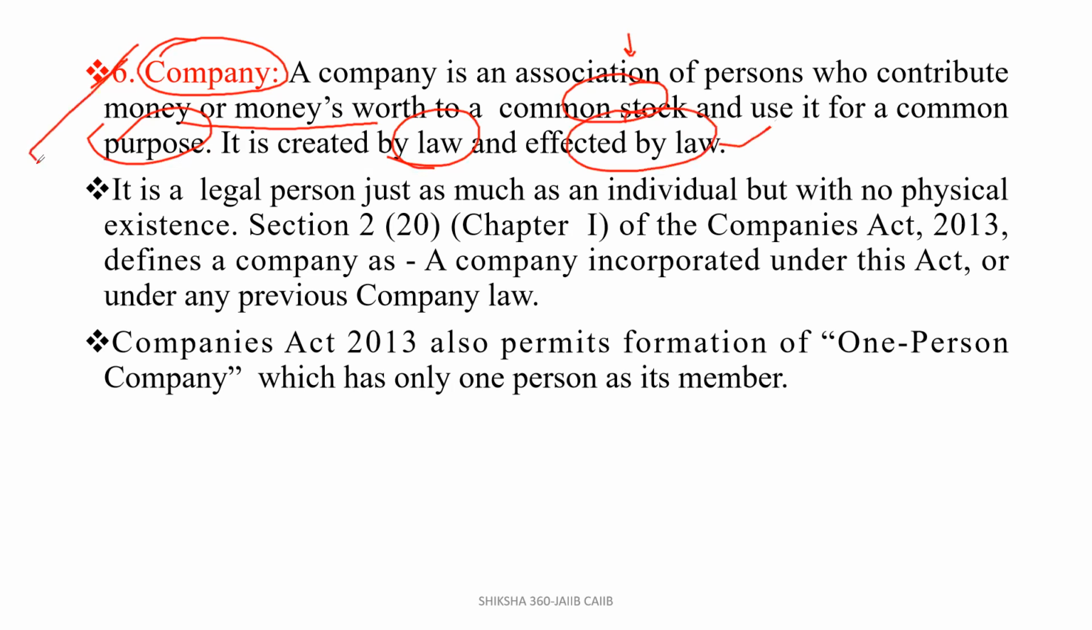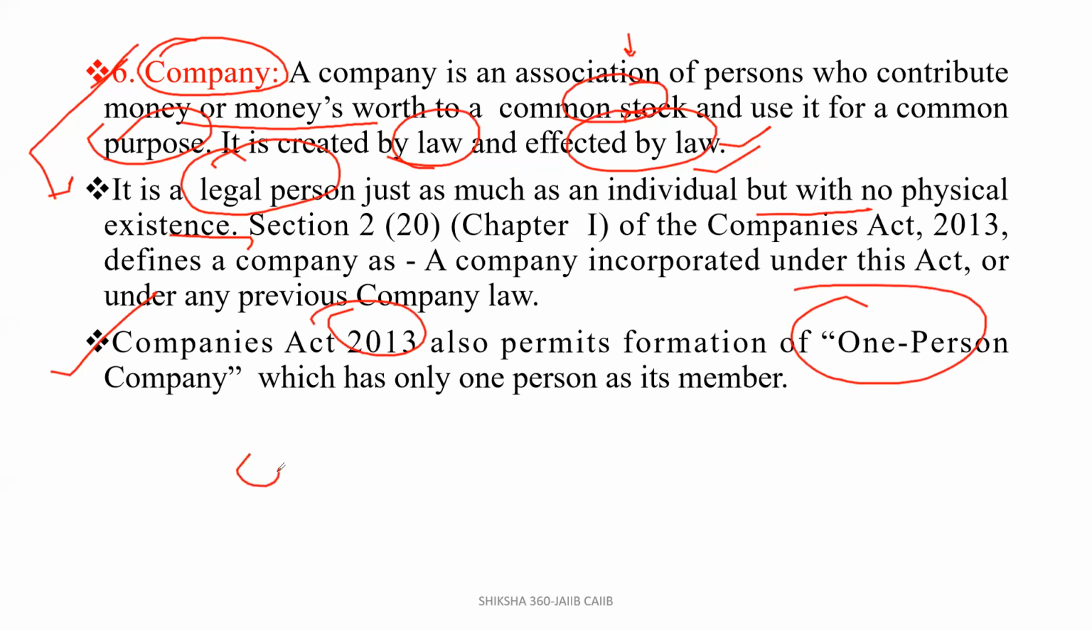Company, first of all, in examination, they will ask whether it is a legal person or not. Yes, a company is a legal person, just as much as an individual, but with no physical existence. Clear, there is not any physical existence for the company. Further, the Companies Act 2013 also permits formation of a one-person company, which has only one person as its member.